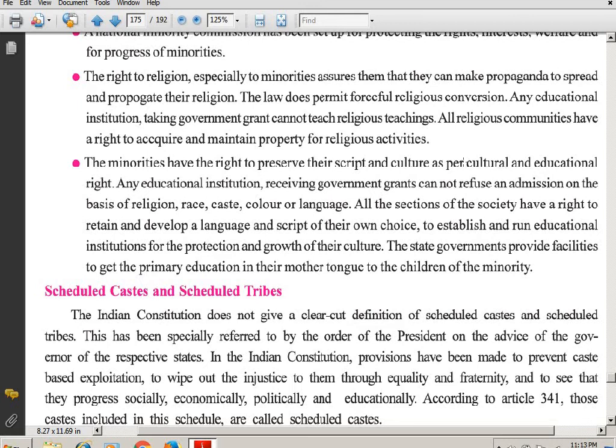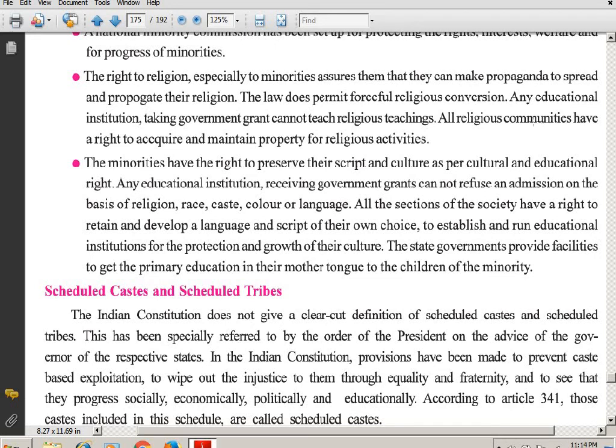Any educational institution receiving government grants cannot refuse admission on the basis of religion, race, caste, color, or language. We are not supposed to discriminate. We are not supposed to refuse admission on the basis of his religion, race, caste, color, or language. Also, receiving government grant means the schools which are government aided. They cannot refuse admission.